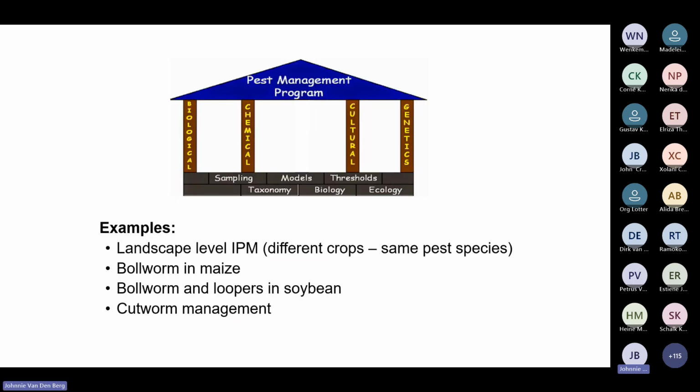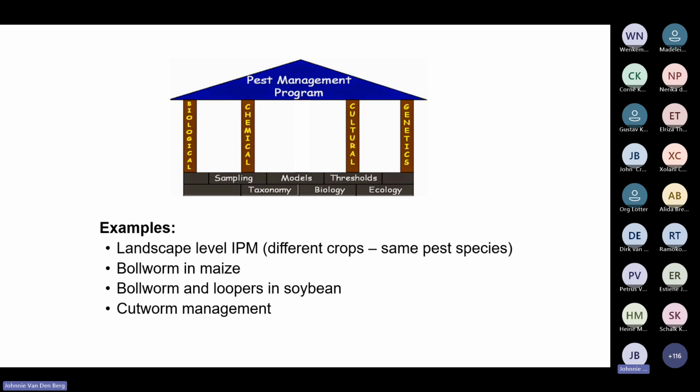So it brings me back to the 4 pillars of IPM and to the knowledge intensiveness of this business we are dealing with. And I want to give examples of IPM now. And I want to integrate those 4 pillars in the examples I want to give you.